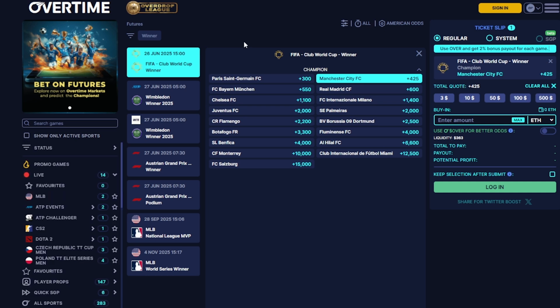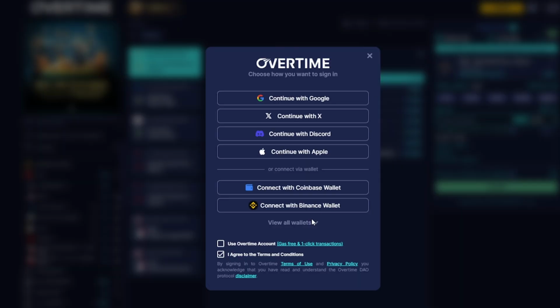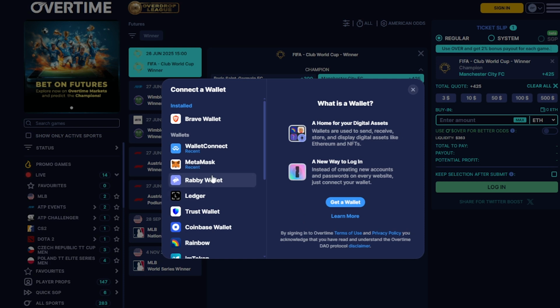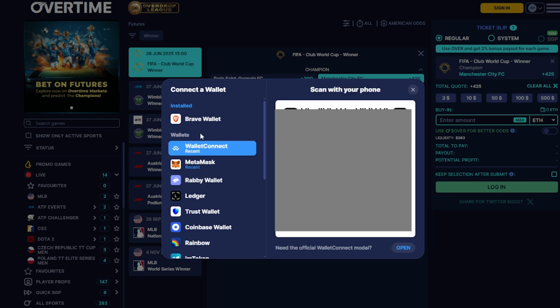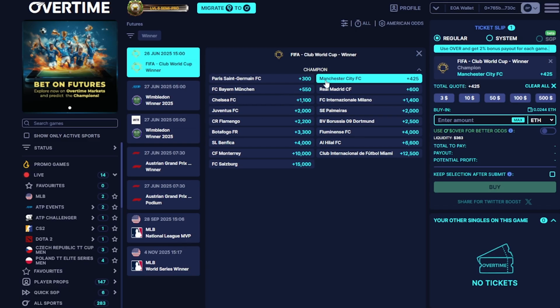Now, I'm just going to go ahead and show you how to use the platform if you were to make a bet. First things first, you want to go ahead and sign in. Now from here, you can go ahead and create an account or you can connect with your wallet. Now for crypto users, it's very simple to use a wallet. All you have to do is connect with either a Coinbase wallet or Binance wallet, or you could click on view all wallets. And from here, you have many different choices that you can choose from. For me, one of the easiest platforms to use is Wallet Connect. From here, all you have to do is scan your QR code, connect to the website, and once you're connected, you'll see that your account in the top right corner is connected.